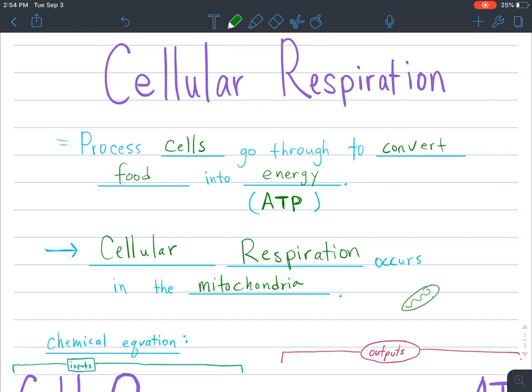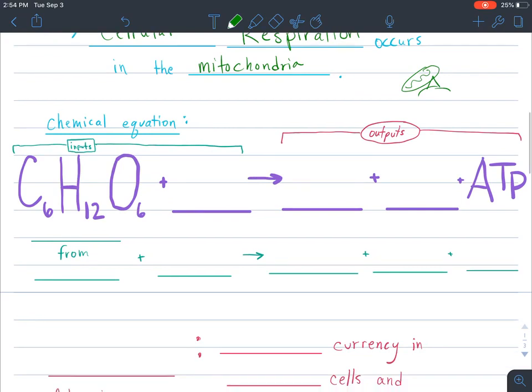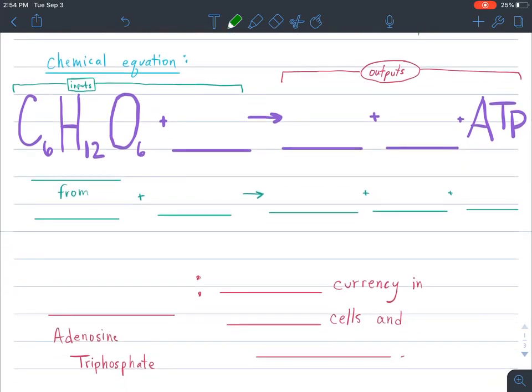So if we were to go inside of that mitochondria, which is that little bean-shaped thing like this, if we were to zoom in, we could actually see a chemical reaction happen, which is this here below. So the chemical equation is that we eat food, and when that food enters our body, it's broken down into glucose. That glucose comes from our food. The chemical formula for glucose is C6H12O6. Now we have to eat that food, but we also have to breathe oxygen.